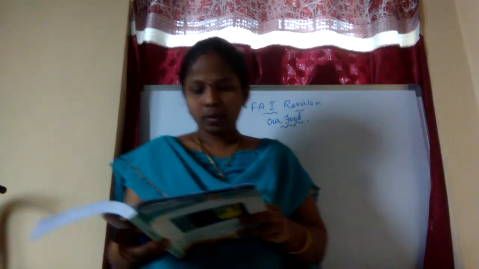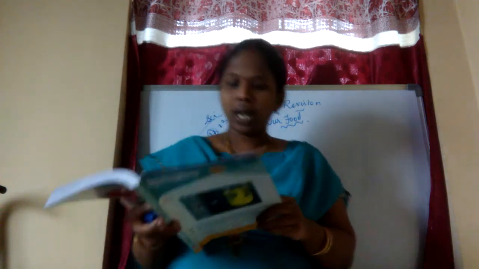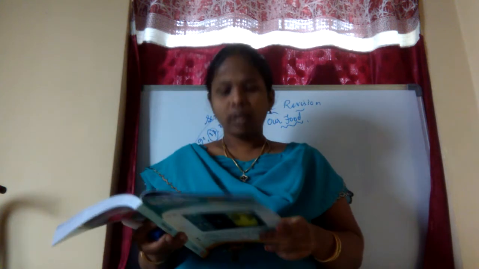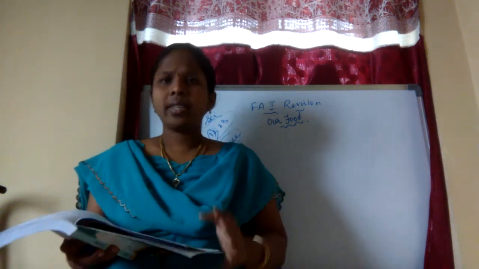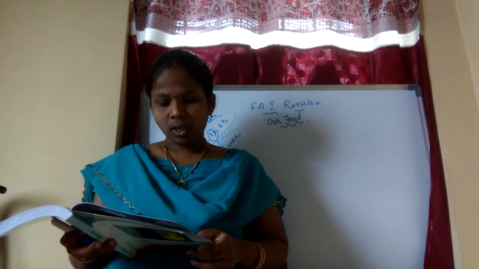Hence it is required in large quantities. Vegetables give us vitamins, oil contains fat, salt contains minerals, which are required in a lesser quantity. Hence we take a large quantity of rice and a small quantity of these materials.